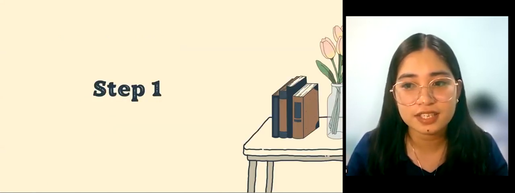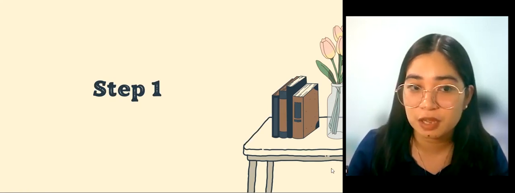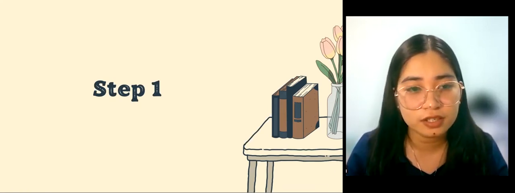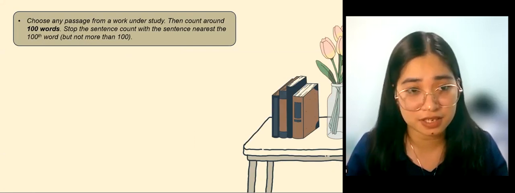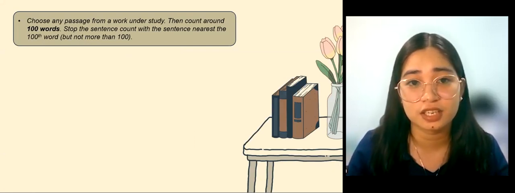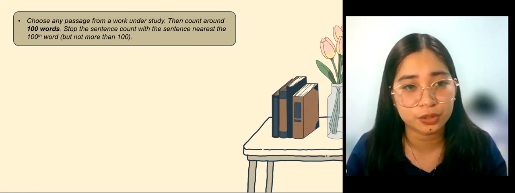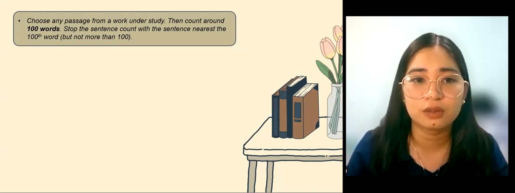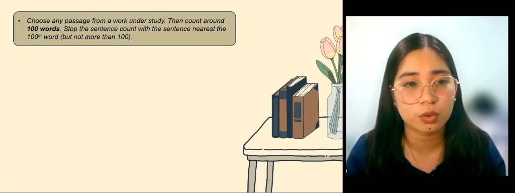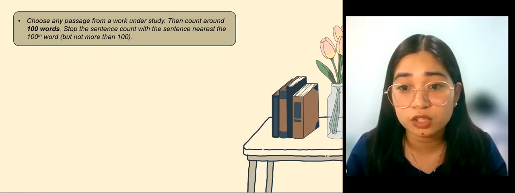Gunning Fog Index can be computed in 3 simple steps. For step 1, choose any passage from a work under study. Then count around 100 words. Stop the sentence count with the sentence nearest the 100th word, but not more than 100.